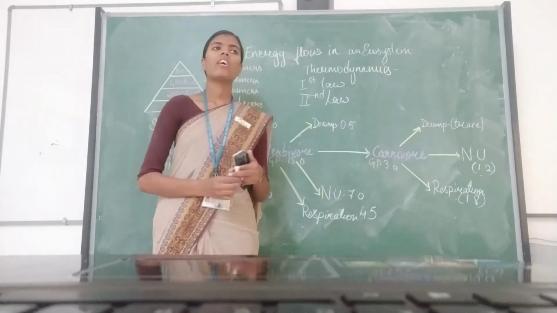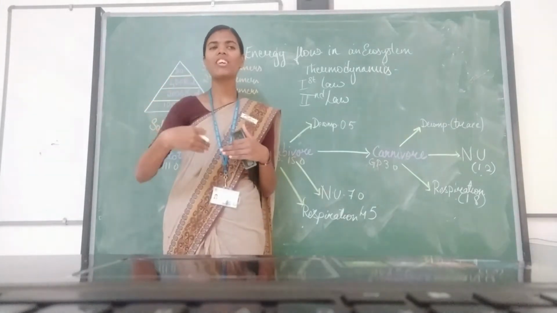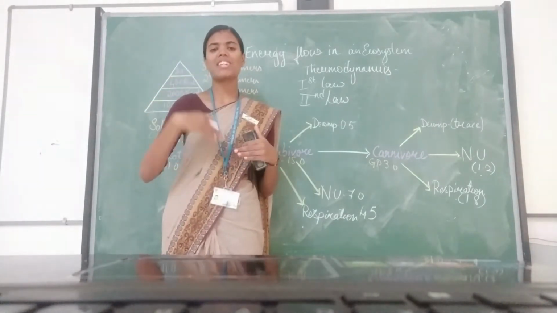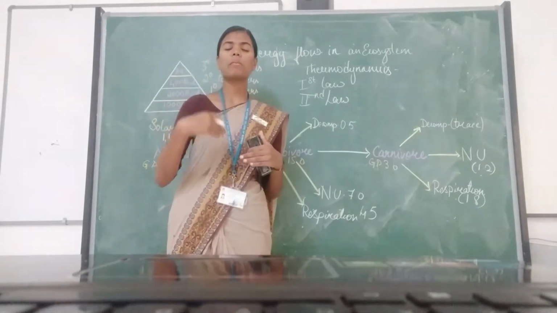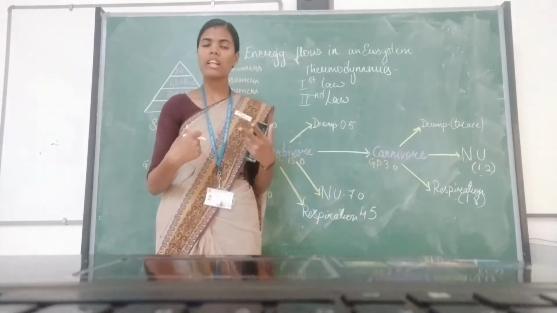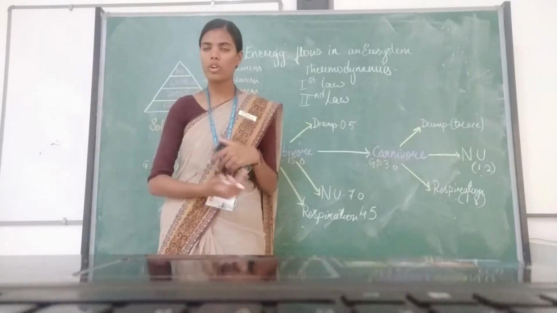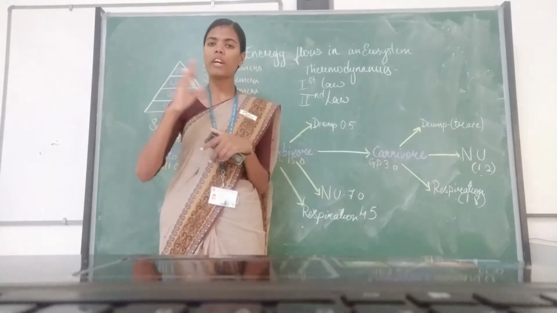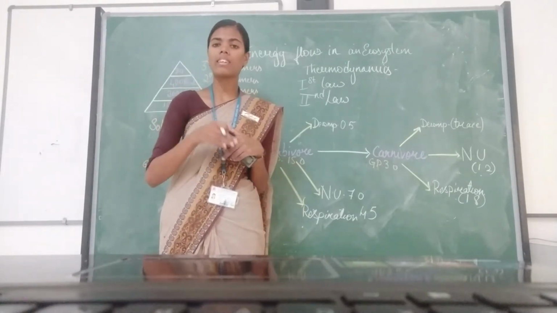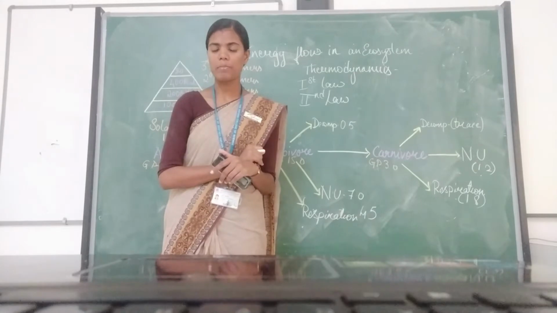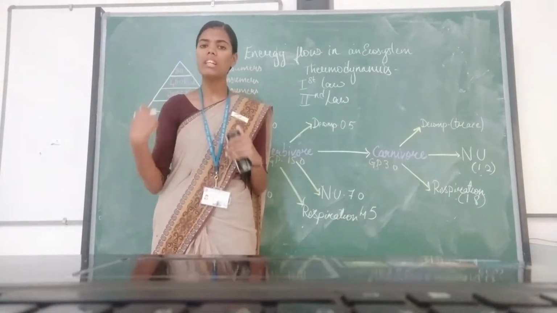So today, in my previous class, I had basically told about what is an ecosystem, the structure and function of an ecosystem, and under this function of an ecosystem, I basically described two main roles that happen in an ecosystem. That is the nutrient cycle and the energy flow in an ecosystem. So I had just given you a brief idea about what is a nutrient cycle that happens in an ecosystem. Now we'll be studying energy flow in an ecosystem in detail.